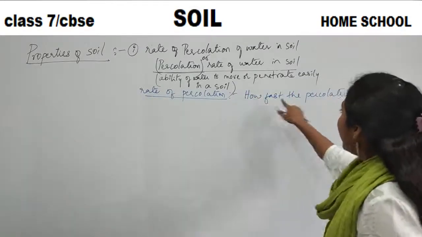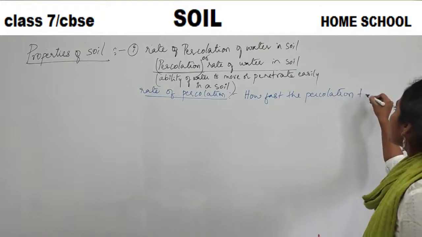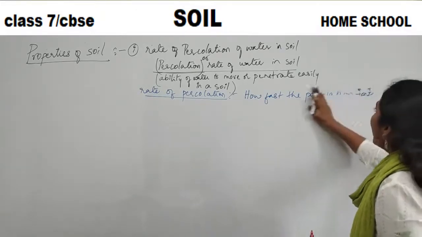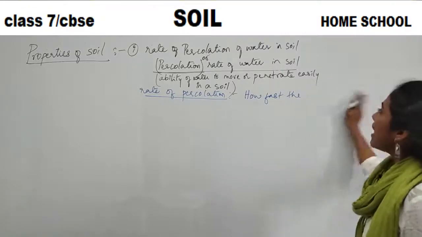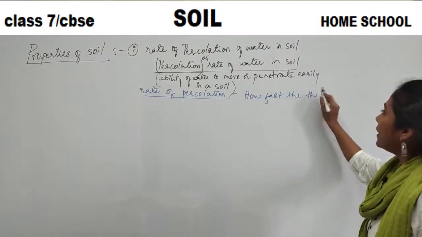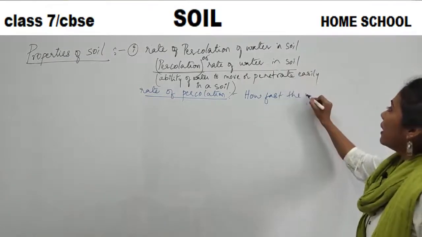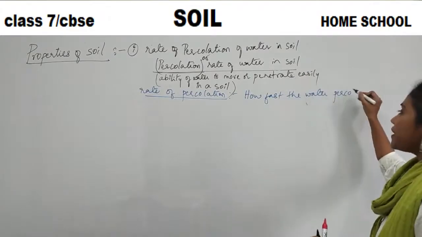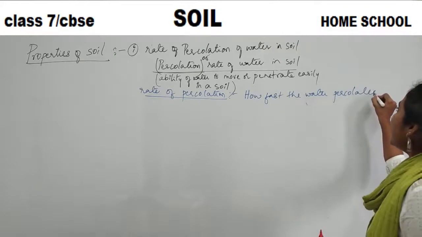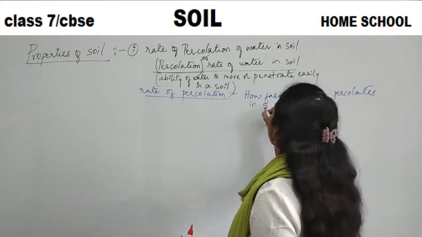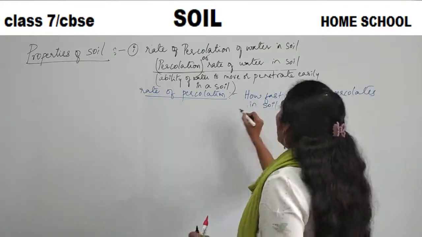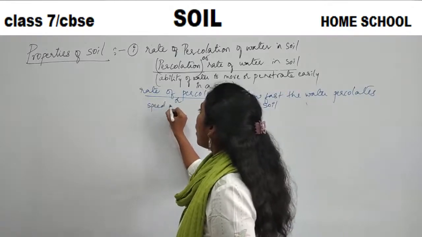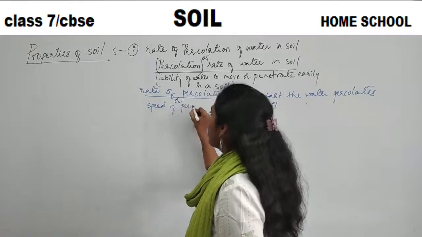So what I can write is: how fast the percolation takes place. Or in simple words, how fast the water percolates. Percolates means penetrates or moves. Percolates in soil. Or in other words, I can say it is nothing but speed of percolation.